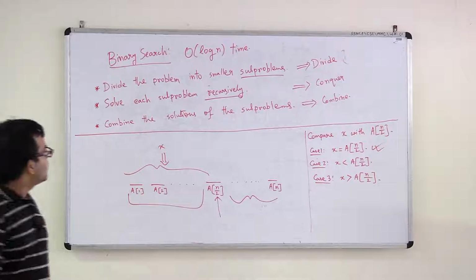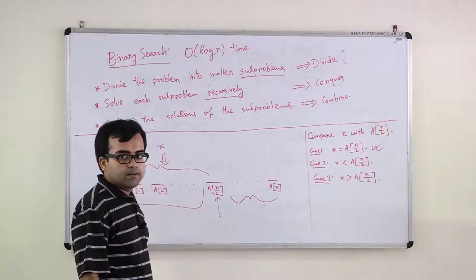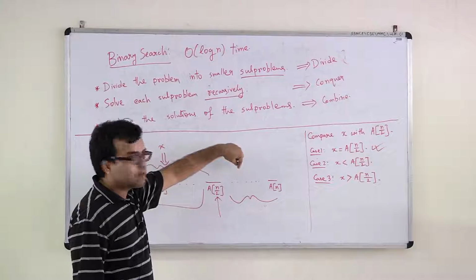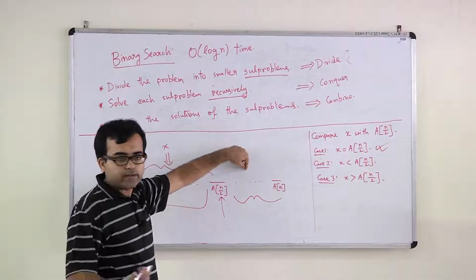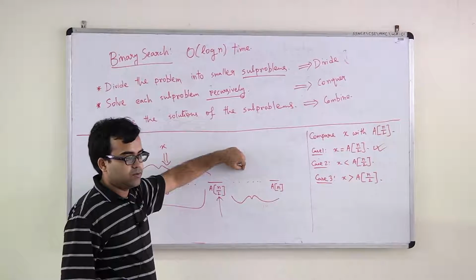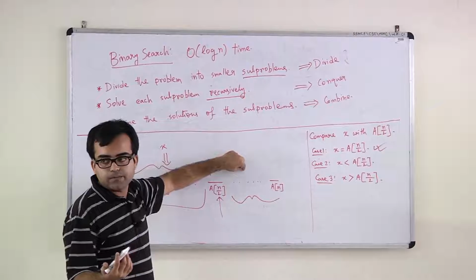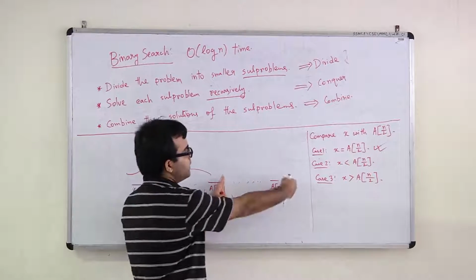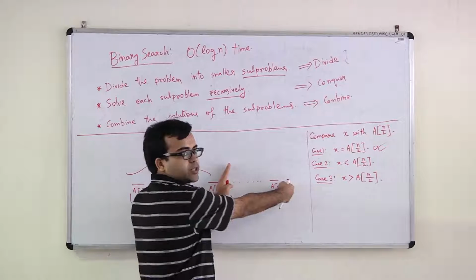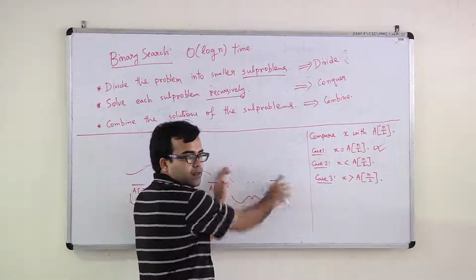Okay. And similarly, if x is greater than A n over 2, you know for sure that x lies in this region, if at all it lies in this array. In that case, you call a different smaller subproblem. It just says find the element x within this portion of the array from n over 2 to n. And this will go on.